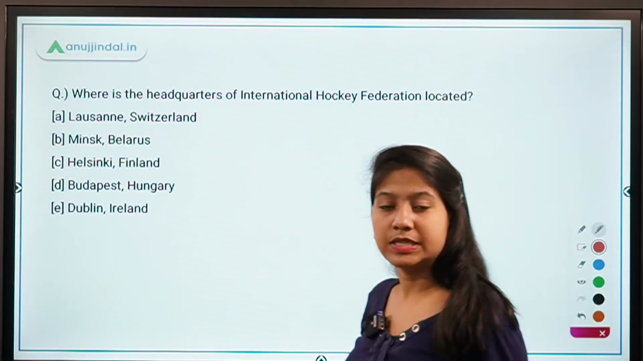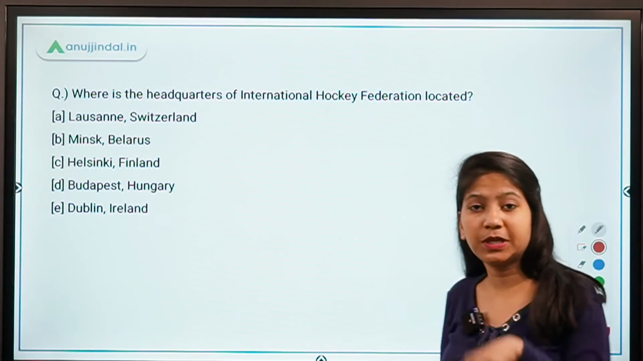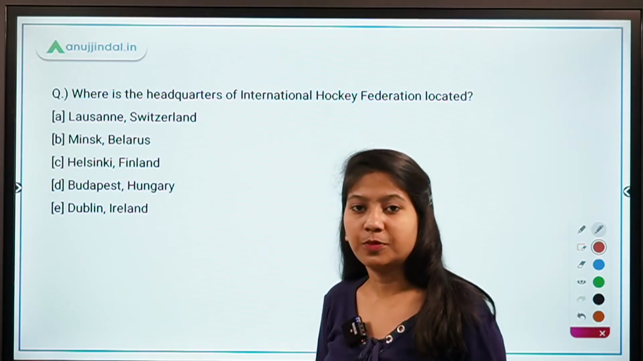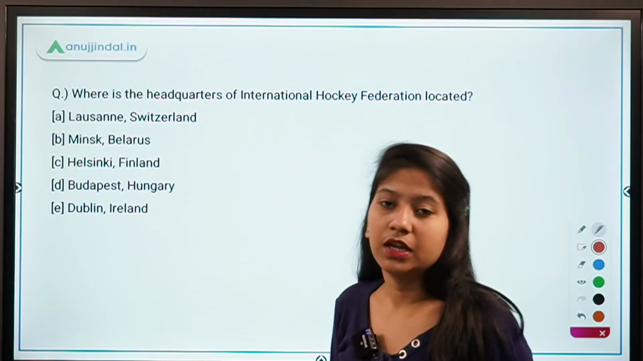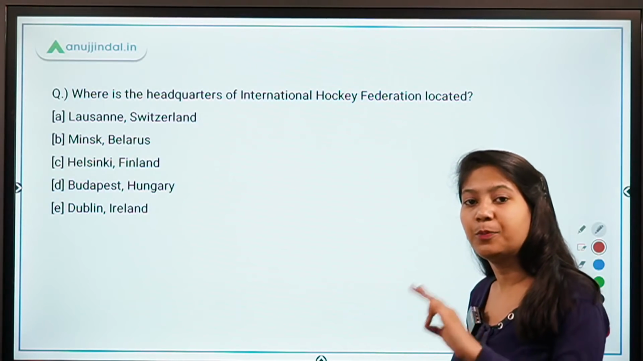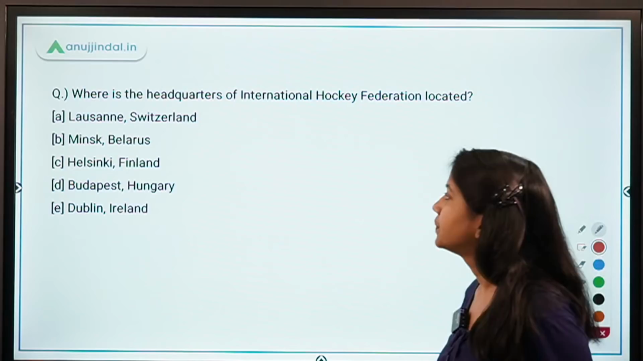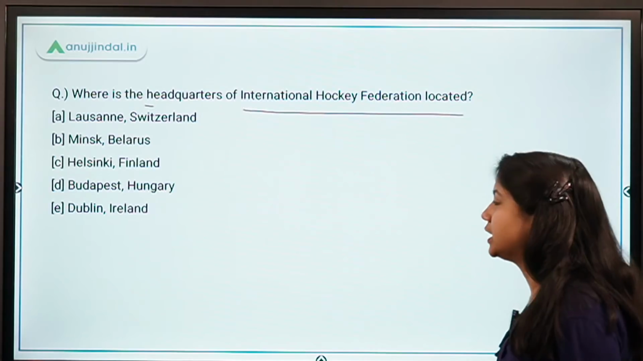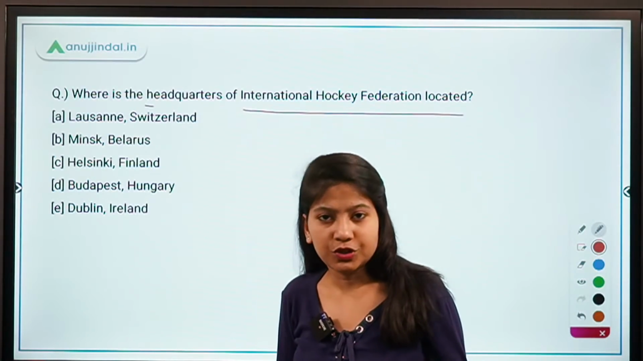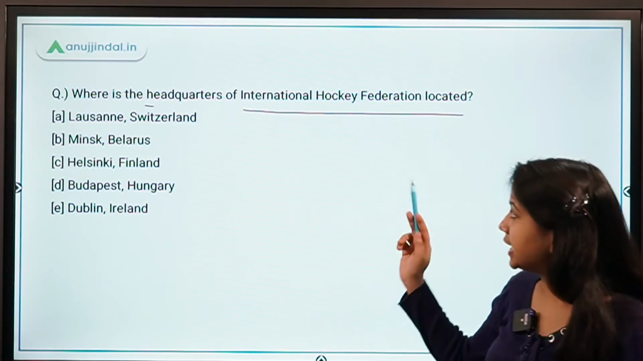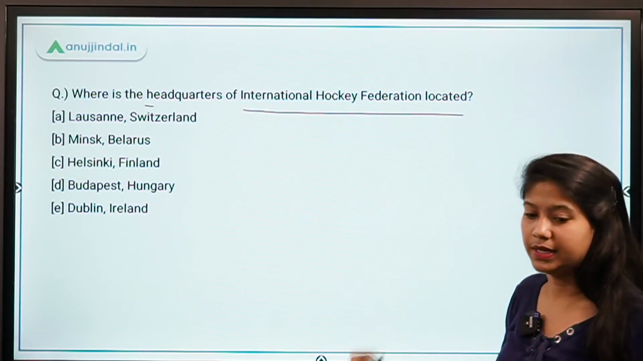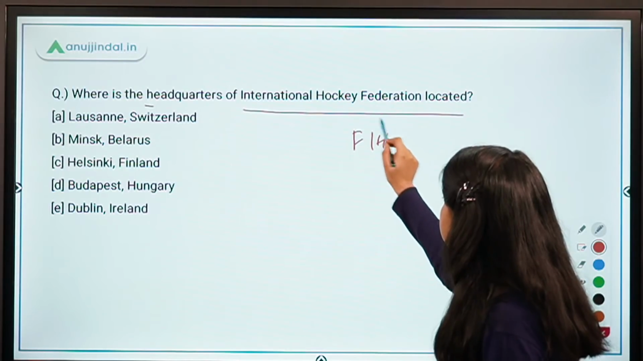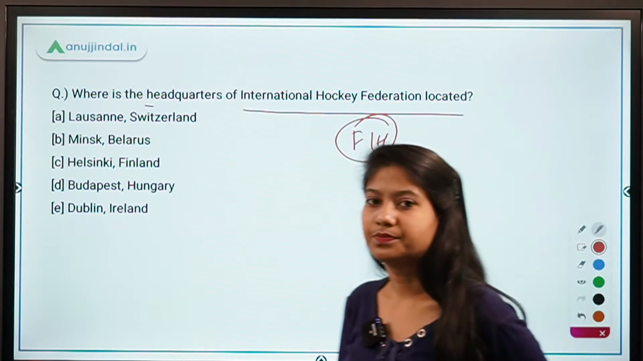And if you remember, recently State Bank of Sikkim has been taken under the regulation of RBI under the Banking Regulation Act. So this is again an important fact related to Sikkim. Where is the headquarters of the International Hockey Federation located? So this is a static GK question. Tell me where the headquarters of this organization is located. FIH is the abbreviation of this organization.